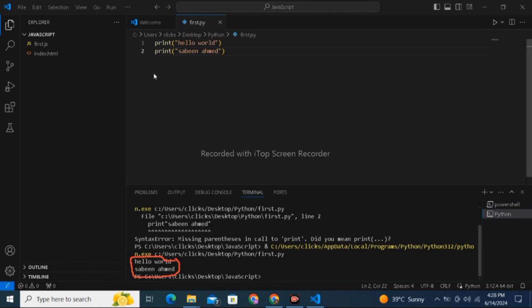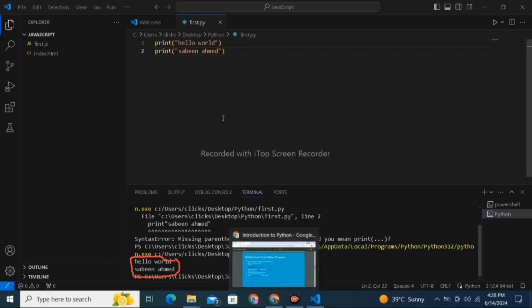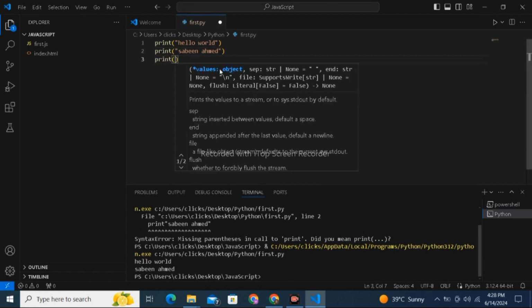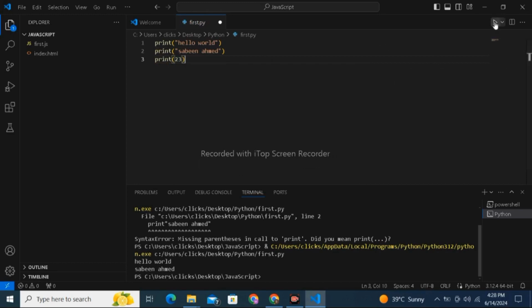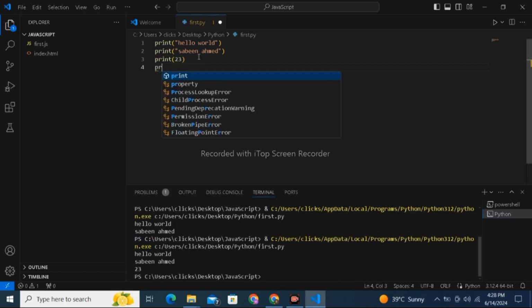Now, if you want to print any number, then you will write the number directly in brackets, like 23. If you want to print 23, it will be written directly. 23 is printed, you can see it downward. You can also print the sum of numbers.